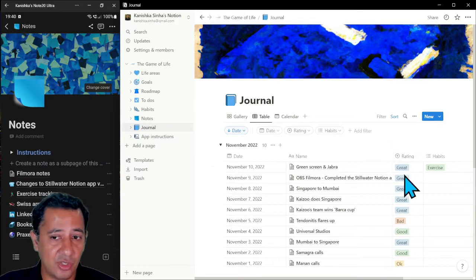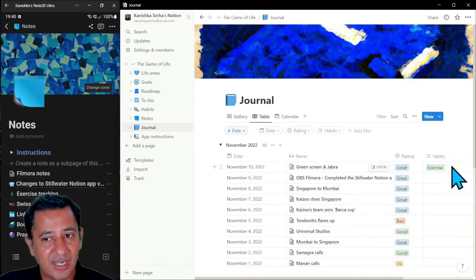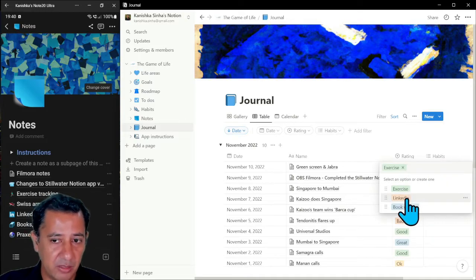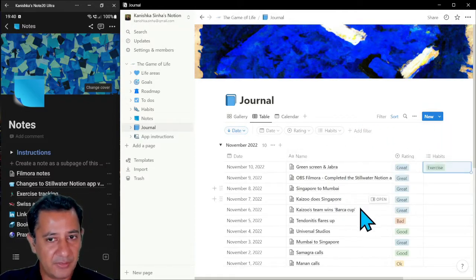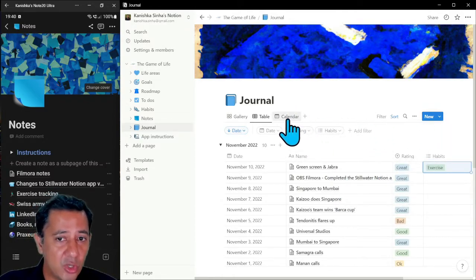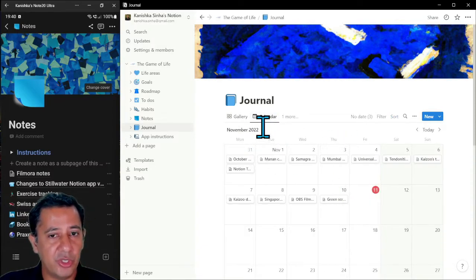So which are the days that are good for me, which ones are the bad, which ones are terrible. If you don't want to use a habit tracker, you can just say, okay, the days that I did different things. You can create your own ones, by the way. It doesn't have to be the ones that I put. So this is the journal. You can also look at it in the calendar format. So if that's something that you prefer doing, you can have a look at that.